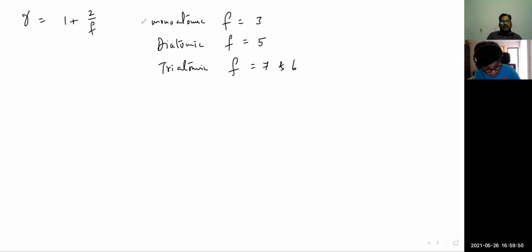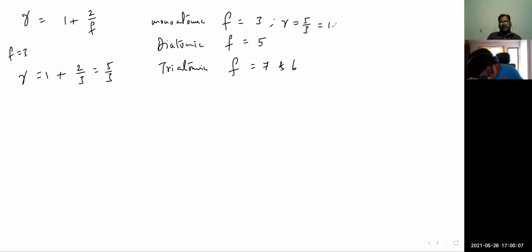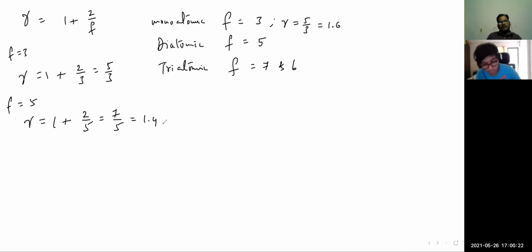Then for monatomic, gamma is equal to 1 plus 2 by 3, that means 5 by 3, approximately 1.66. If the F value is 5, what is the gamma value? 7 by 5, which is 1.4. So for diatomic, gamma is equal to 1.4. For triatomic, if the F value is 6, what is the gamma value?